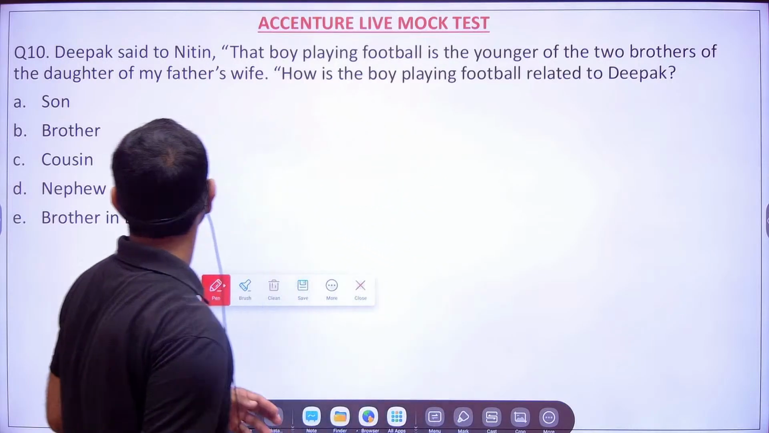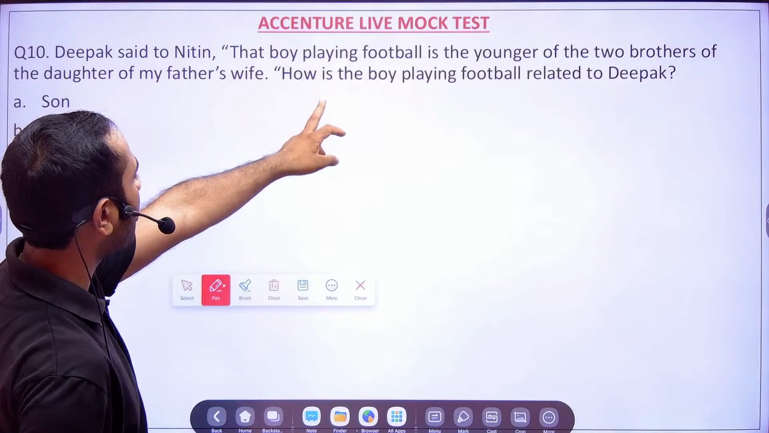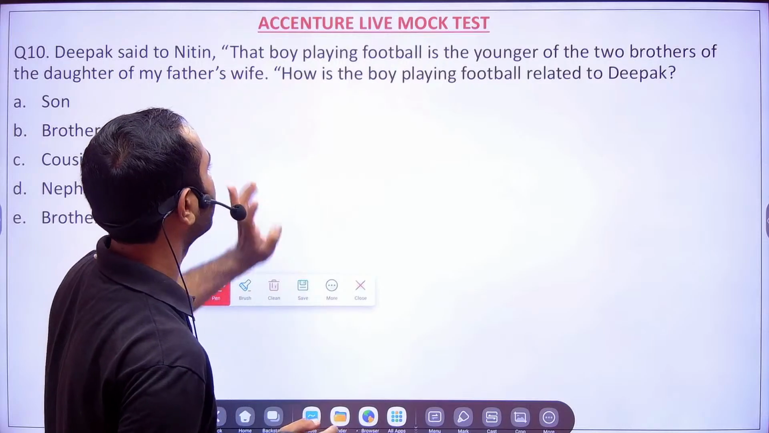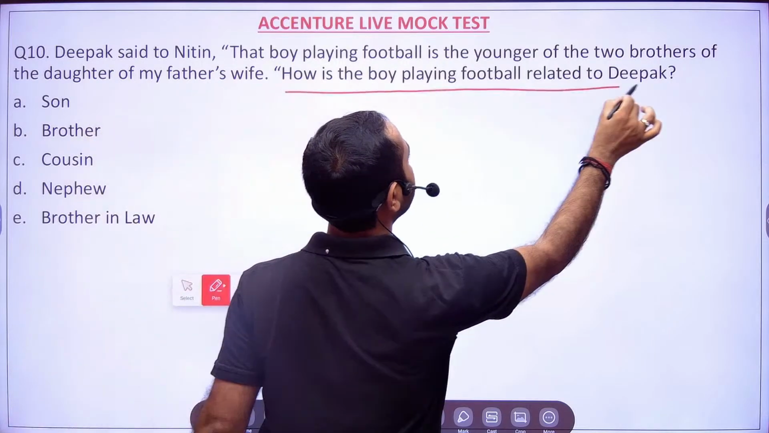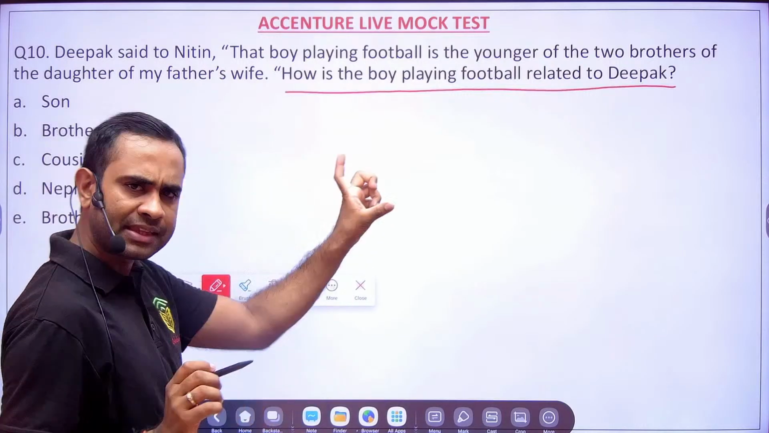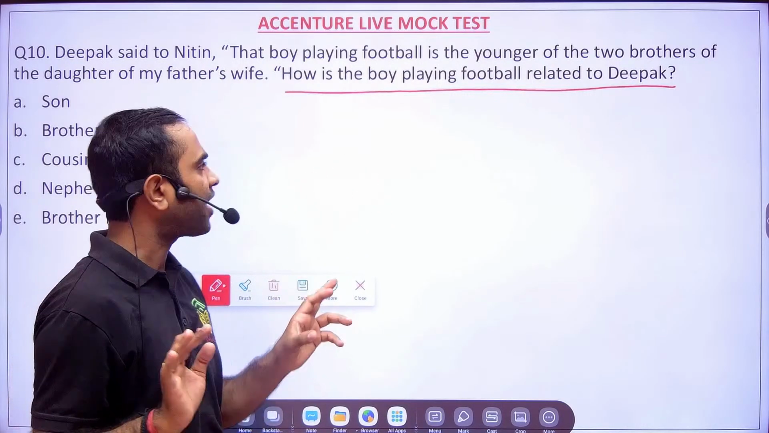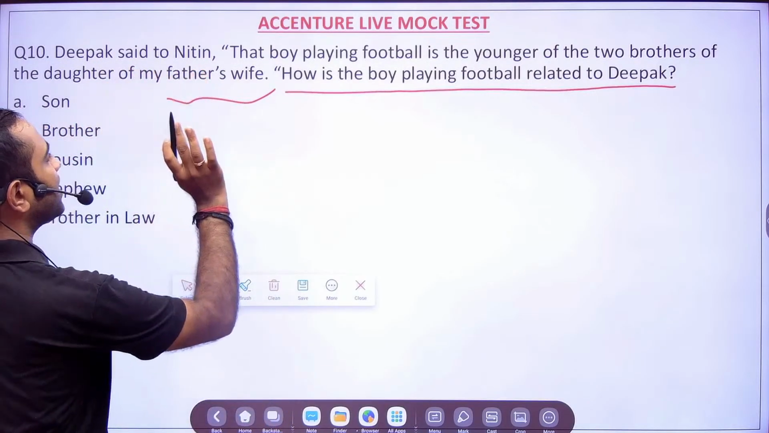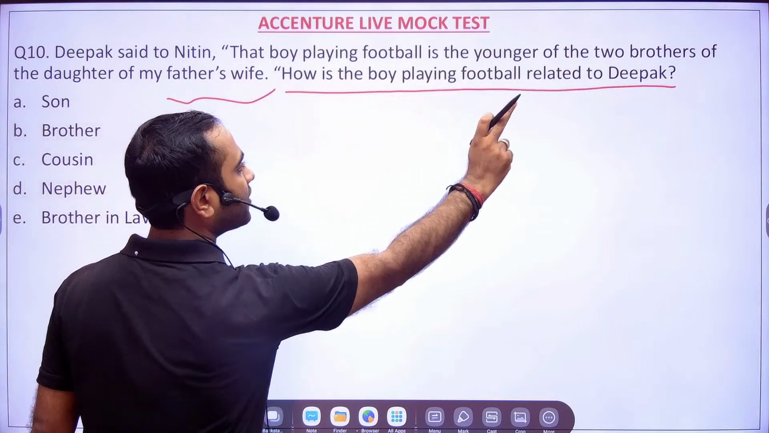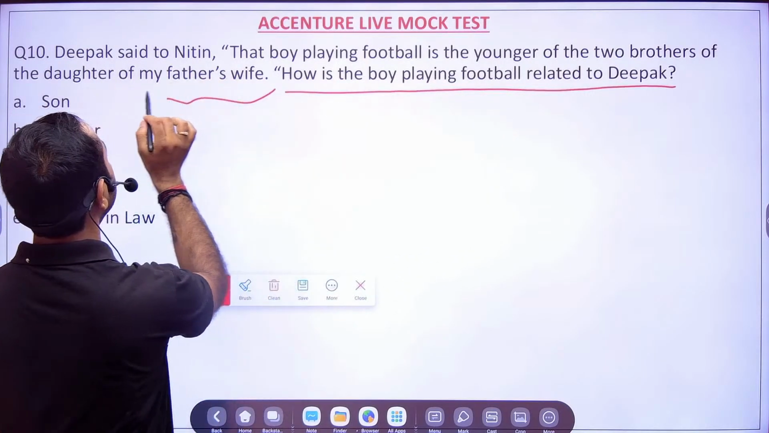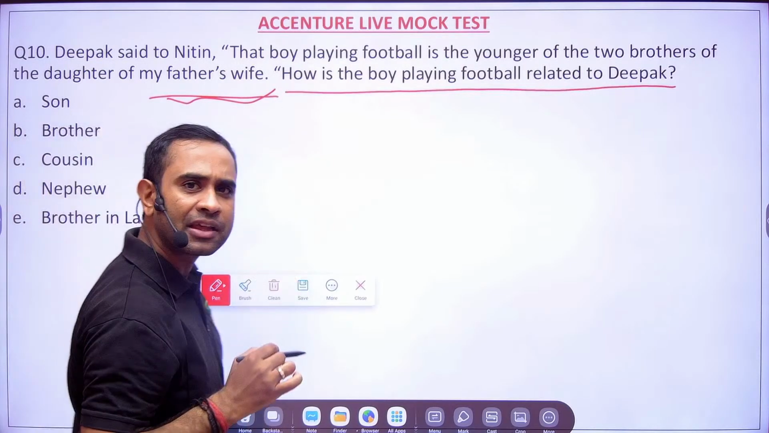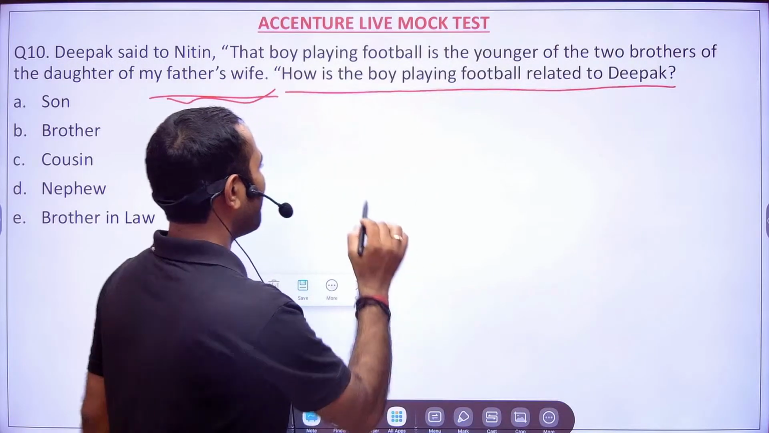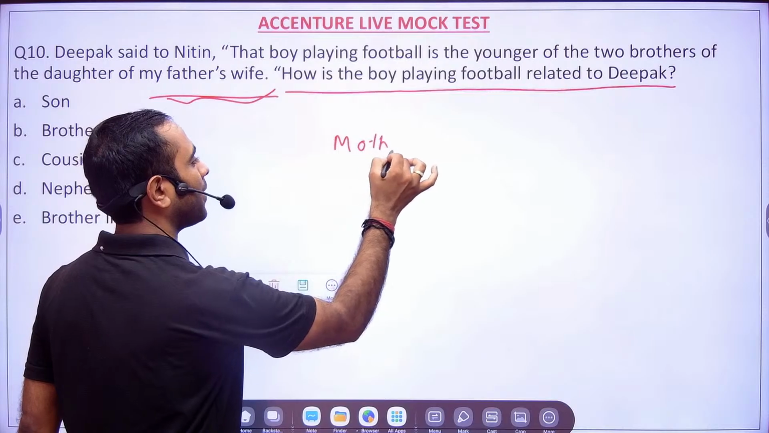Okay, so here, Deepak said to Nitin that the boy playing football is the younger of the two brothers of the daughter of my father's wife. How is the boy playing football related to Deepak? Friends, in this kind of question, you should always try from behind. My father's wife is what? They could have simply given mother, no. My father's wife is nothing but my mother.